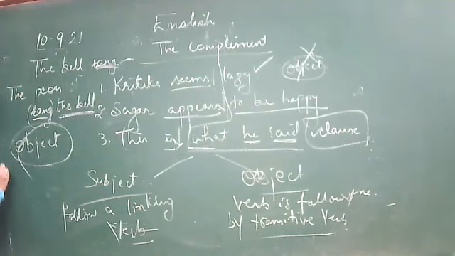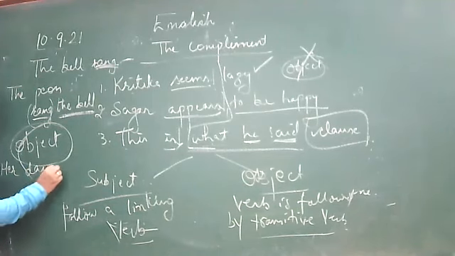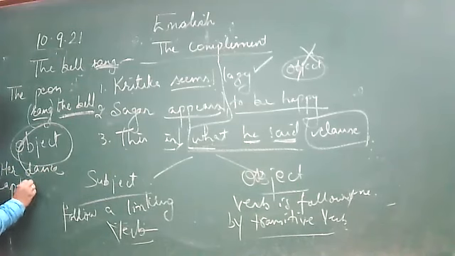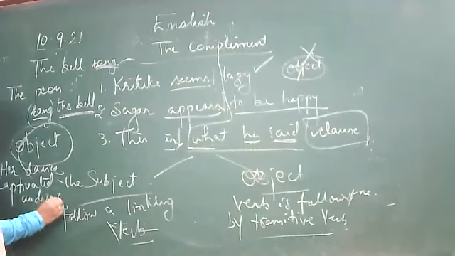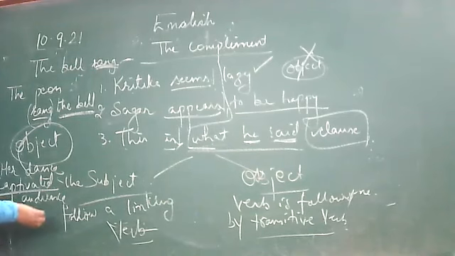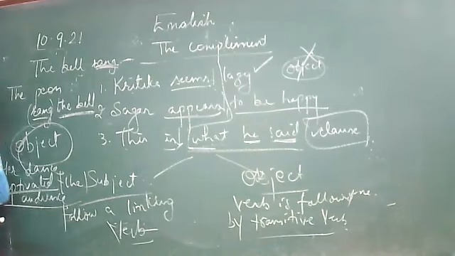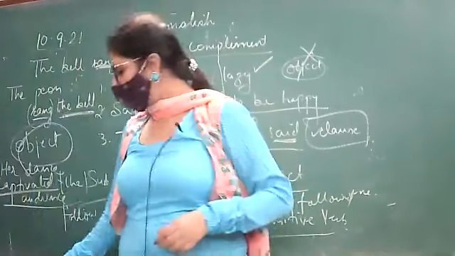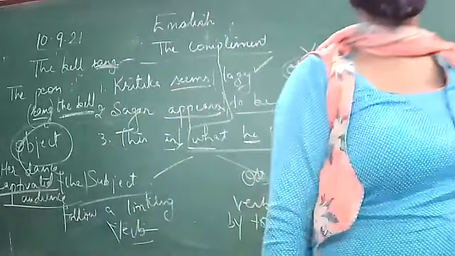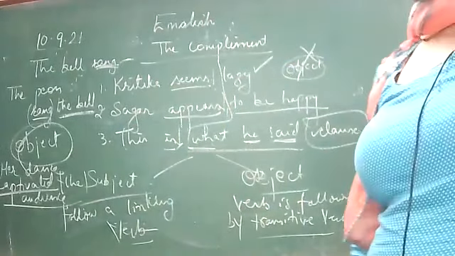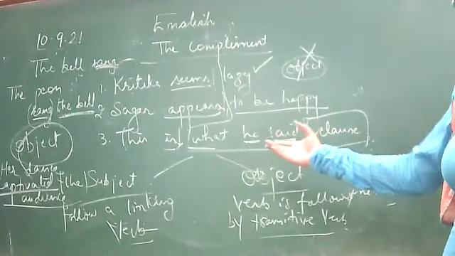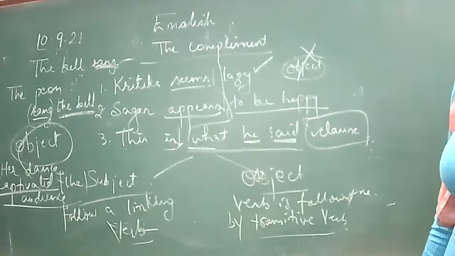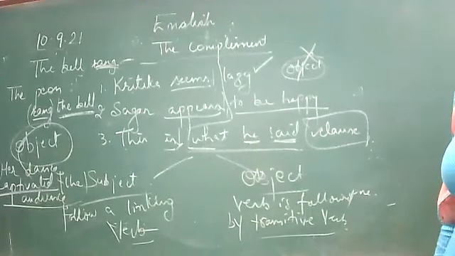For example, her dance captivated the audience. Here, captivated is the verb. It needs the audience as the object to complete it. So this is an object complement. You will easily identify it: if it is followed by a transitive object, this is an example of object complement. But if it is followed by a linking verb, then it is an example of subject complement. Remember only these.